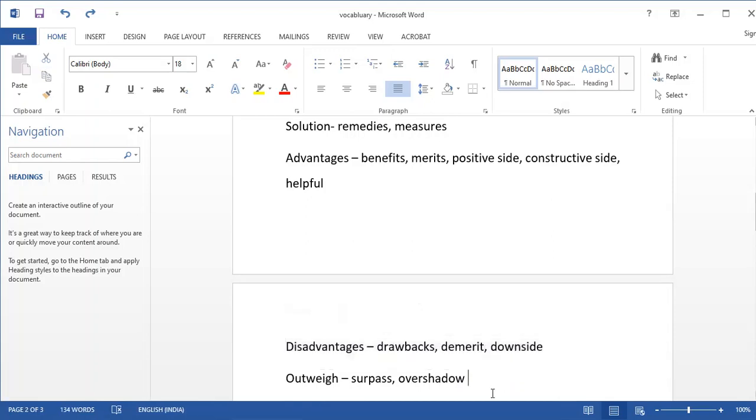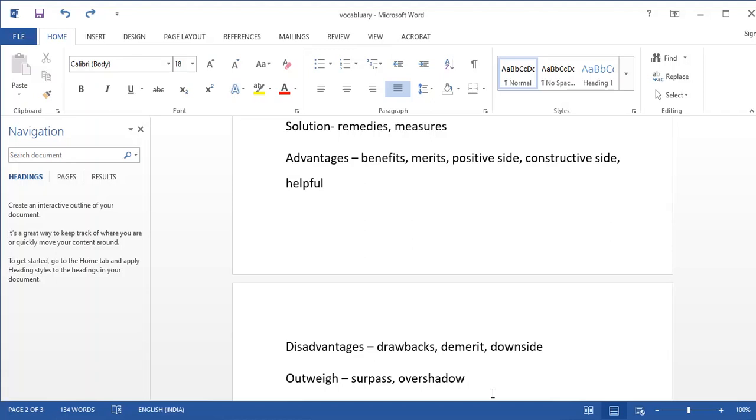When the essay is do the advantages outweigh the disadvantages, what students do is keep on using the same word from introduction till the end, that it outweighs the disadvantages or it outweighs the advantages.